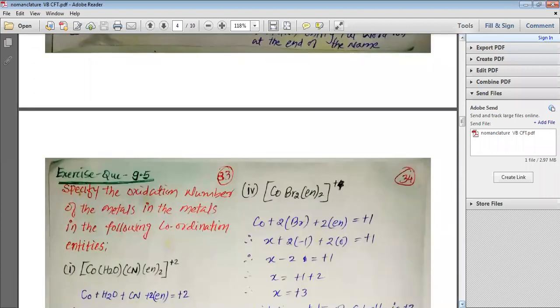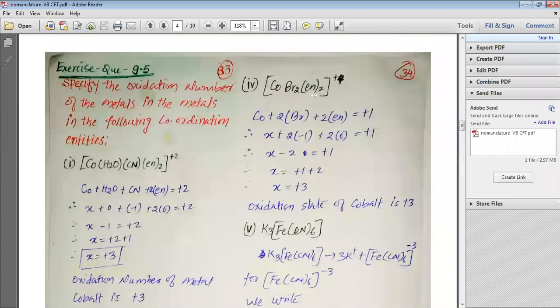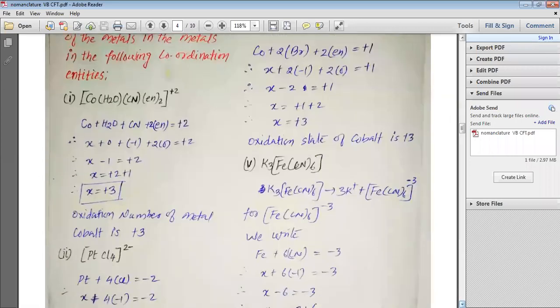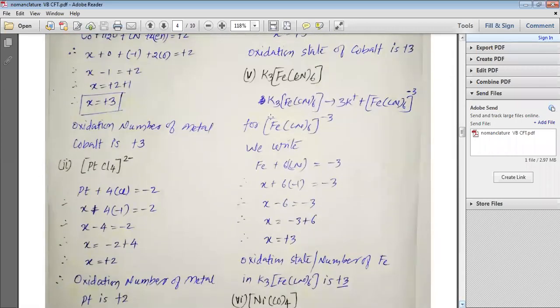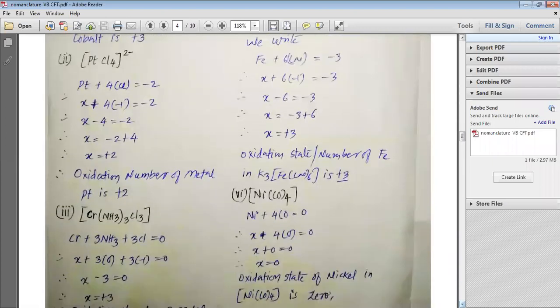The same way we can calculate it for [Co(Br)2(en)2]+, where en is 0 and Br is minus 1. So the oxidation state of cobalt, as it has plus 1 charge, is plus 3. Same way in case of K3[Fe(CN)6], you should first ionize them. So K3[Fe(CN)6] will give us 3K plus and [Fe(CN)6] minus 3. Now for [Fe(CN)6] minus 3, we can calculate: CN is minus 1. So Fe plus minus 6 is equal to minus 3 and therefore Fe is equal to plus 3. So the oxidation state or oxidation number of Fe is plus 3.